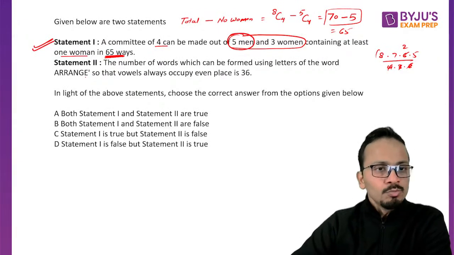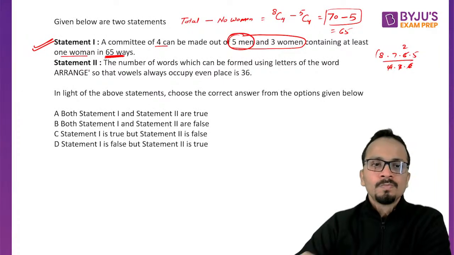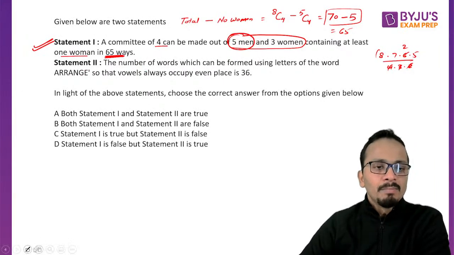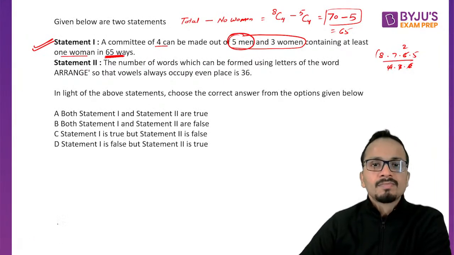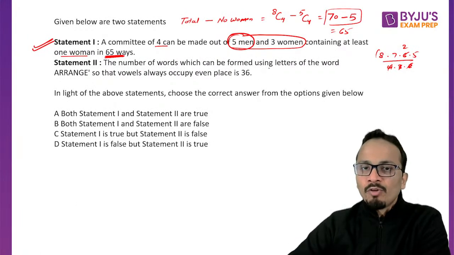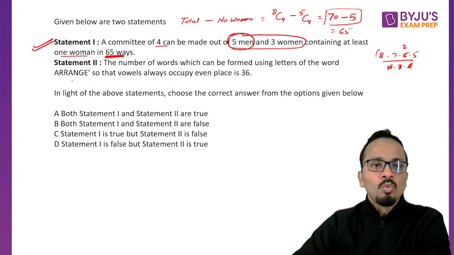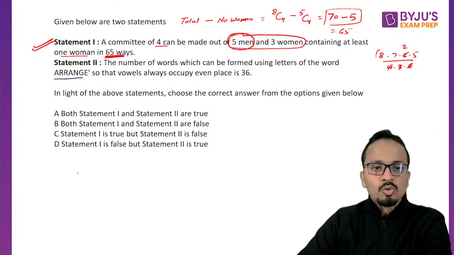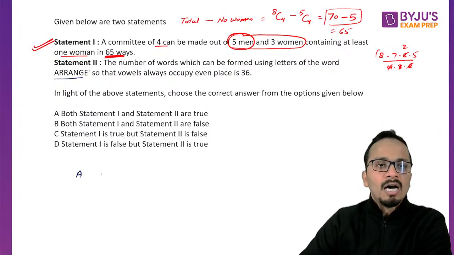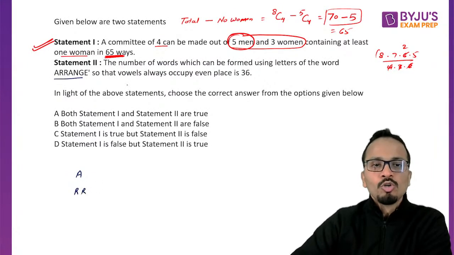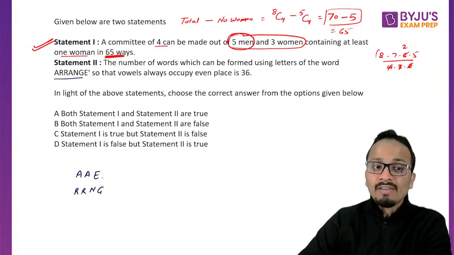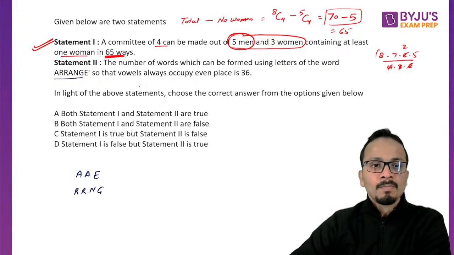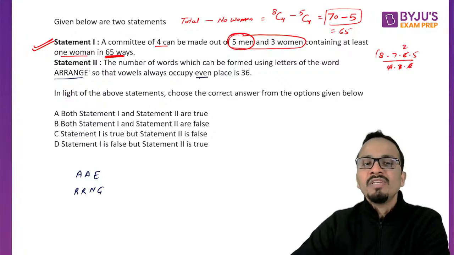Now let's move on to statement 2. It's saying that the number of words which can be formed using the letters of the word ARRANGE, so that vowels occupy even places. So A, R, R, A, N, G, E. We have 3 vowels and 4 consonants, and the vowels should occupy even places.